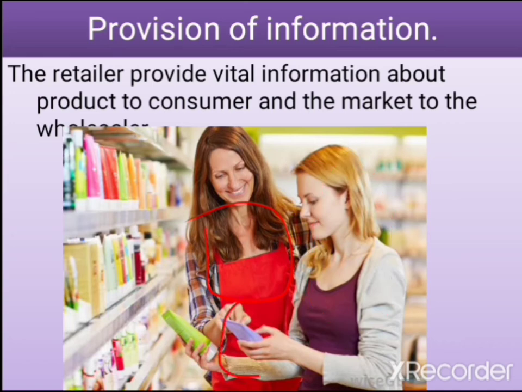He has two products that perform the same function. Now, the retailer at this point is telling him the function of each of the products, why she thinks this one is better than the other. So the retailer will provide information to the consumer on which of the commodities to buy at a particular time, why this one is better, why this one is not better, what the characteristics of this one are, what the function of this one is. So she provides information to the consumer.